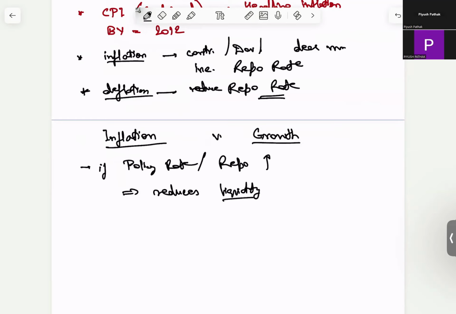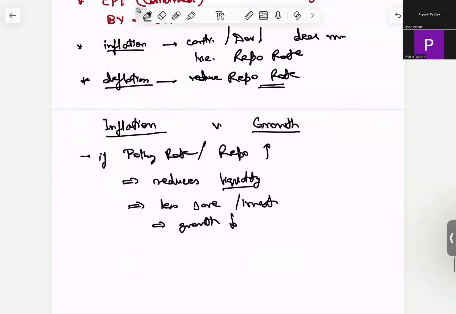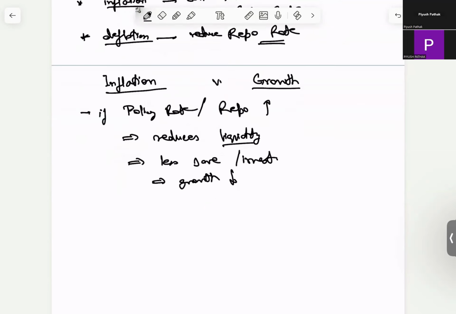Which means that there is less money to save or invest, which means that growth is going for a toss. Inflation usually happens when there is employment at a high.